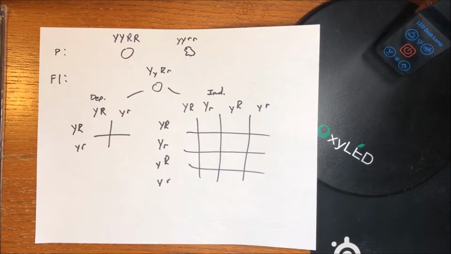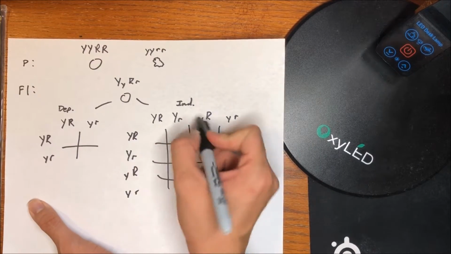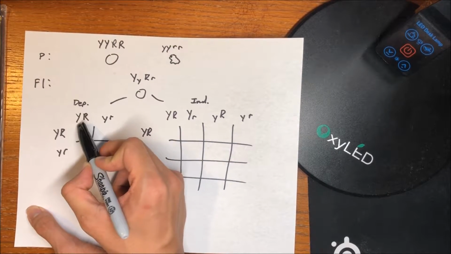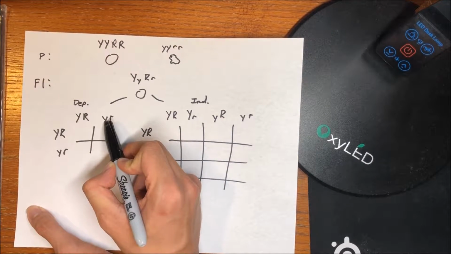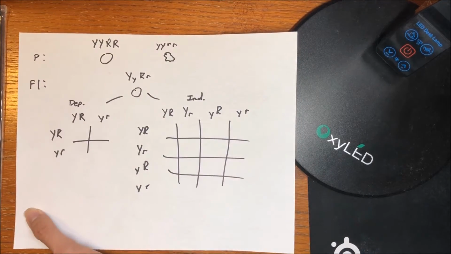First up is the law of independent assortment. What this means is basically each pair of alleles segregates independently of each other pair of alleles during gamete formation. What this looks like in practical terms is that your pairings do not matter, right? So in a dependent scenario, your dominant alleles would align with dominant alleles and recessive ones would align with recessive ones. However, in the independent scenario, this is not the case.